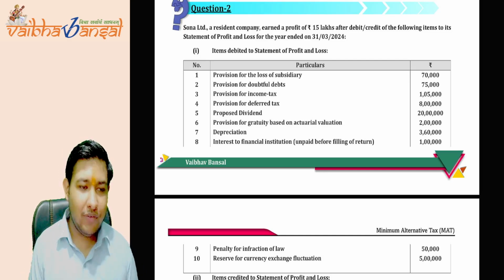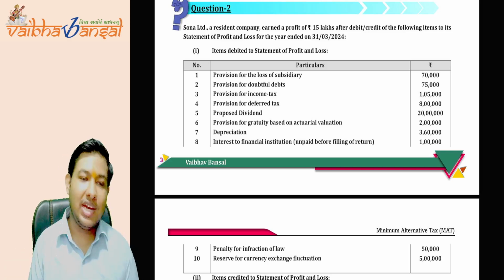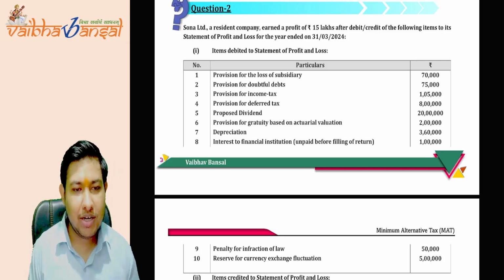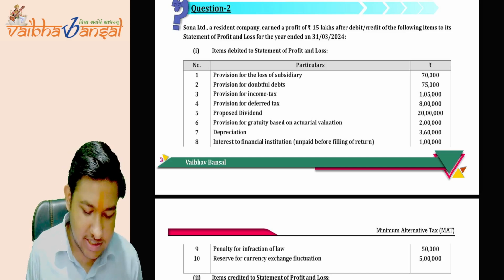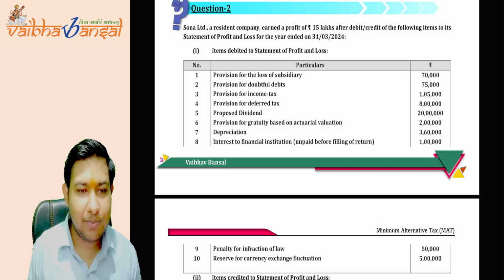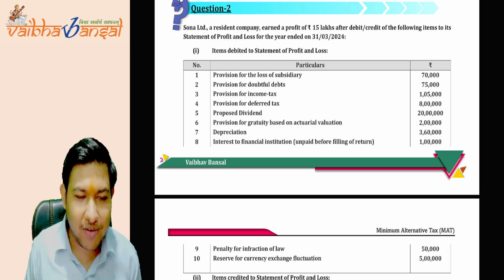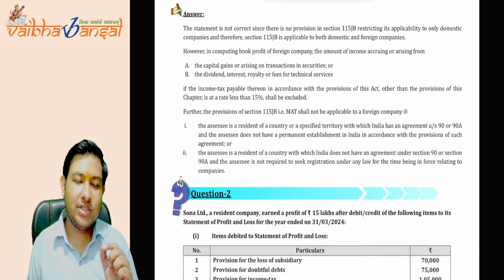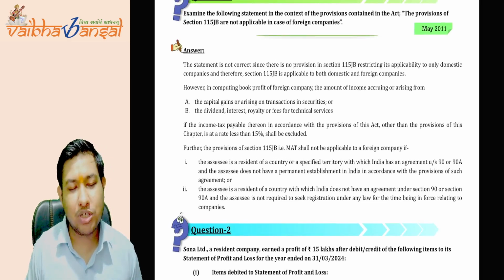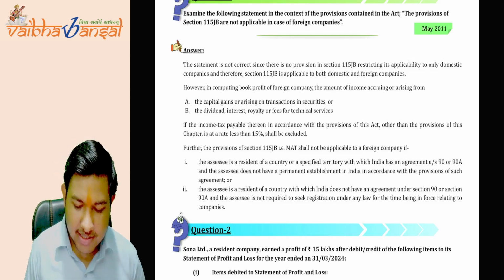If you have any doubt, I am available in the chat box or in the live chat option. You can ask me there. Otherwise, the Telegram channel or group link is given in the description box. You can ask me there as well. Is this clear? I hope this chapter is very, very clear to you all. I tried to make it as simple as possible. Now you have to just revise it once or twice, either by watching this video or on your own from self study.